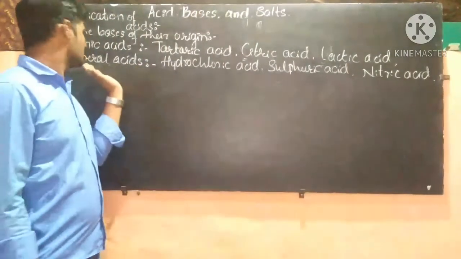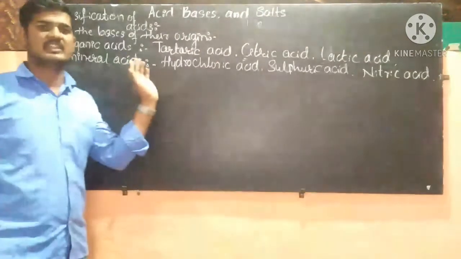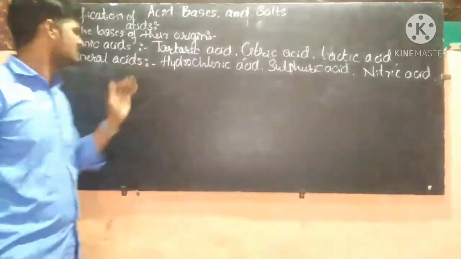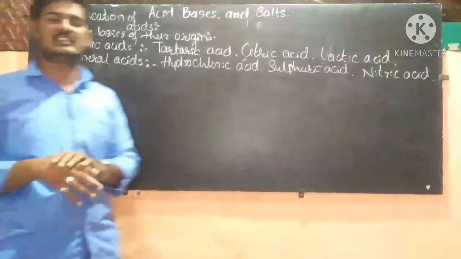These are some examples of mineral acids. Okay, these are derived from inorganic compounds. And then, classification on the basis of their strength.